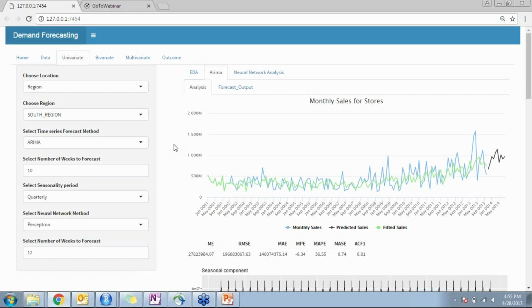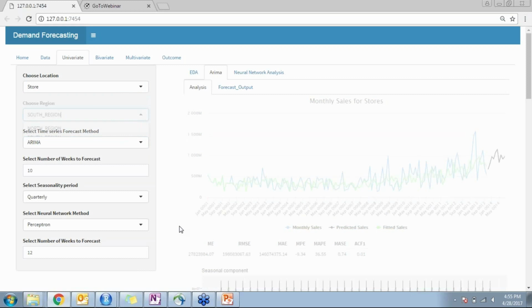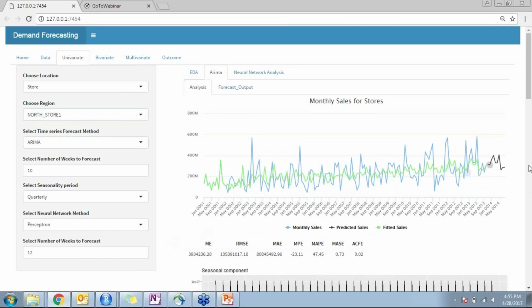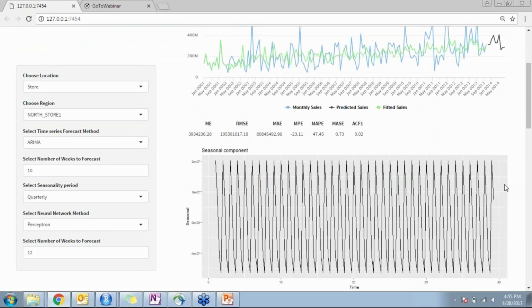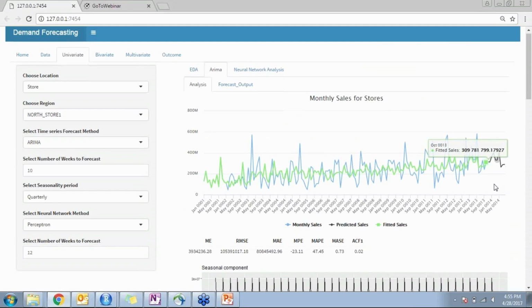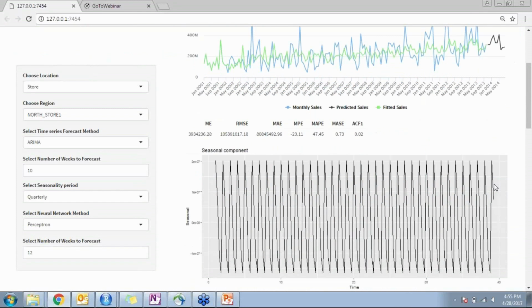However, the unique part of this particular product we offer is the sub-micro level data that we have. If we select a particular region or a particular store, we will be able to extract the information and the output with respect to only that store. Over here, we are selecting only North Store one, and we are using the ARIMA model to predict it. Also, when we start the analysis with ARIMA, we identify the seasonality and the trend in it for further understanding of the data.